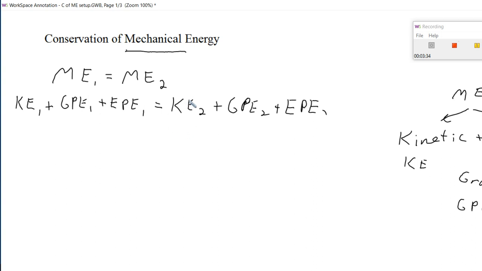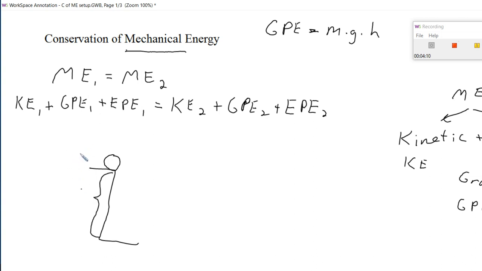Let's just say, for example, that I have a cliff and I have a rock sitting on top of it. Now at this point, you'll remember that GPE is found by multiplying the mass of the object times the strength of the gravitational field, the acceleration due to gravity, times the height of the object above some reference point. So let's just use the ground here as our reference point. And so if we know the height h of our cliff, and if we knew the mass of the rock, then we could multiply that together and we could find GPE.